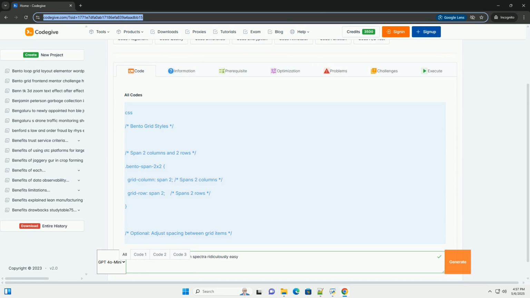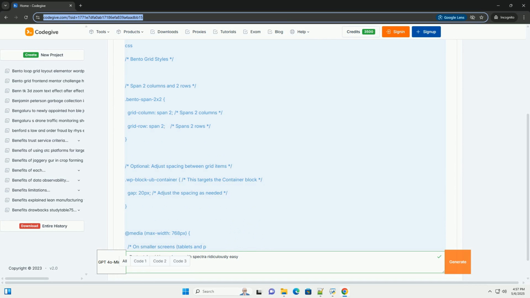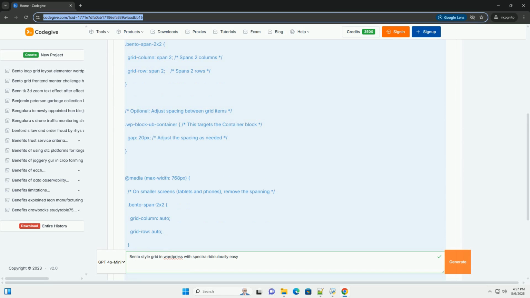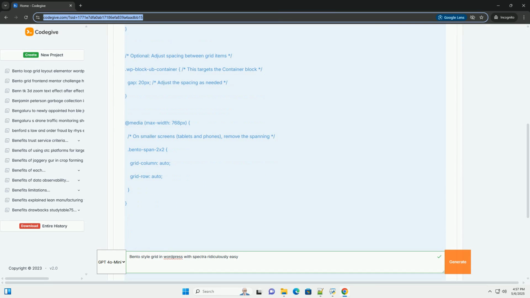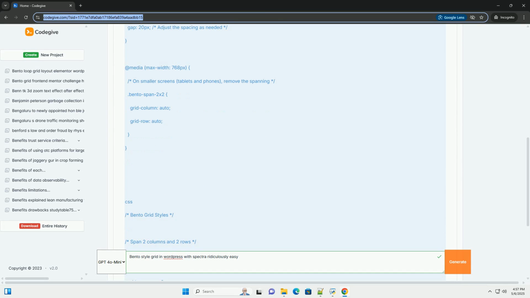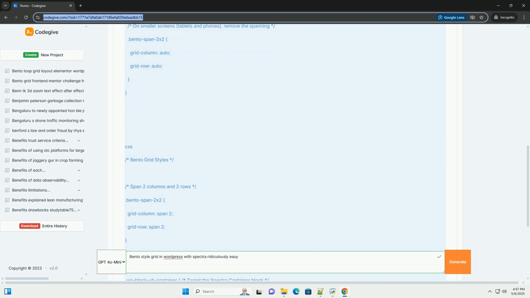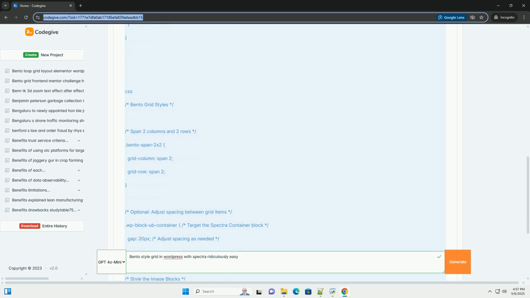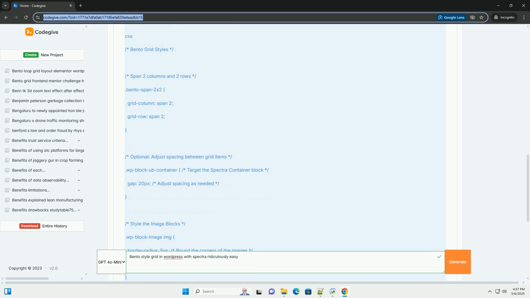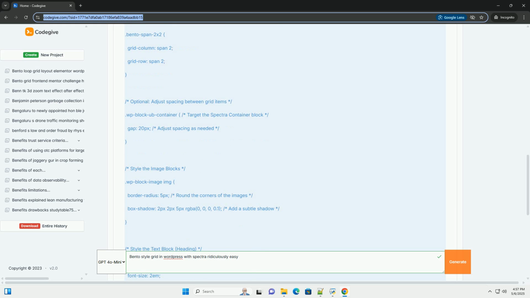Mastering the bento-style grid in WordPress with Spectra, a ridiculously easy tutorial. The bento-style grid is a popular layout that combines different sized boxes to create a visually appealing and dynamic website design. Think of it like a perfectly curated Pinterest board, where elements of varying sizes work together harmoniously. In this tutorial, we'll explore how to achieve this striking layout in WordPress using the Spectra Gutenberg block editor, formerly known as Ultimate Add-ons for Gutenberg.